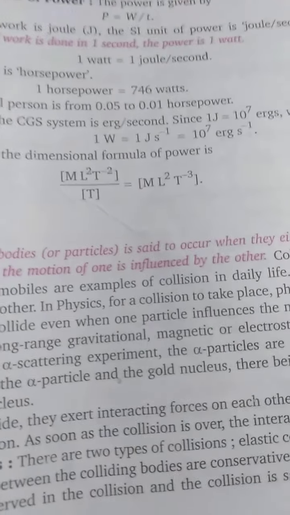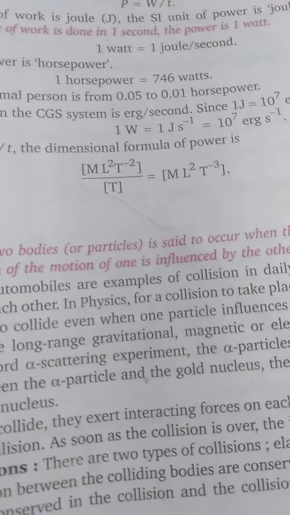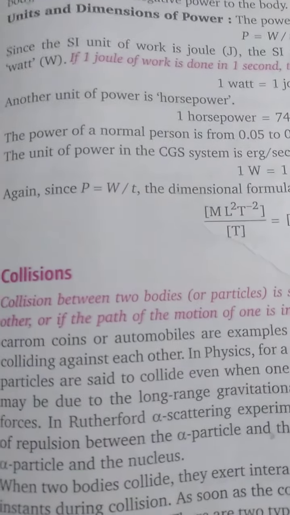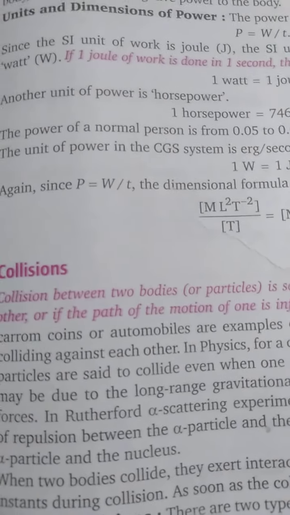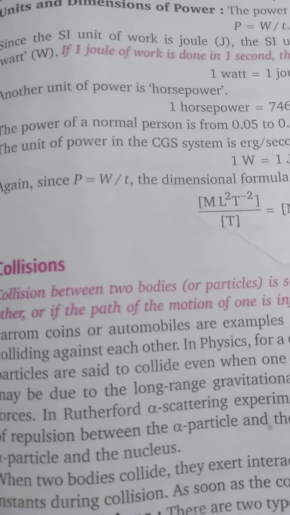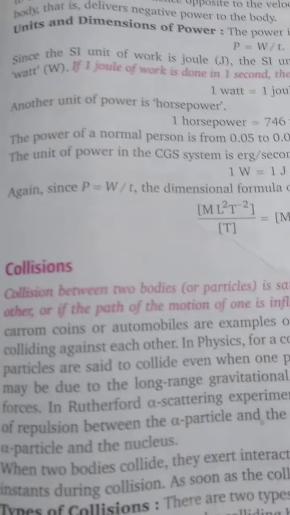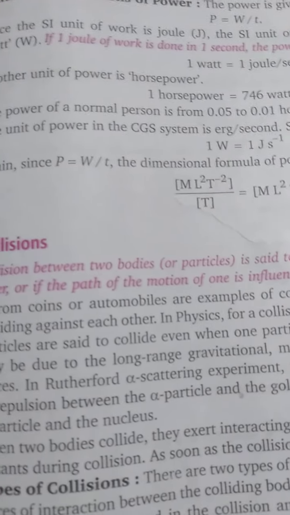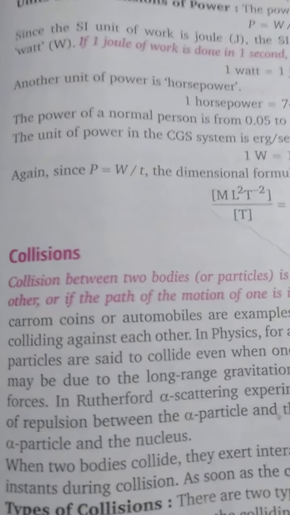See, in physics we study two types of collision. One, the bodies are actually colliding with each other. Second case, the path of one body is influenced. Suppose two positive charges are coming towards each other and after some time they repel and their path changes. That is also a type of collision we will study later. For the time being, we are going to study the general collision where two bodies are colliding with each other.